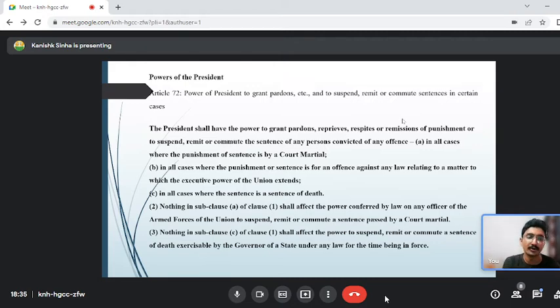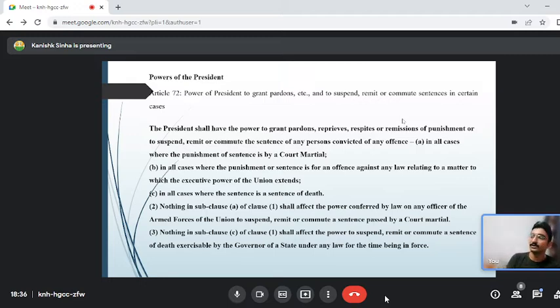The president has become a very important topic for your CLAT examination. So Ankit will go for a review petition, which will be filed in the Supreme Court. There is a limitation for filing the review petition, and he will plead that, Your Honor, my client is the only person who is the sole earner of my family.